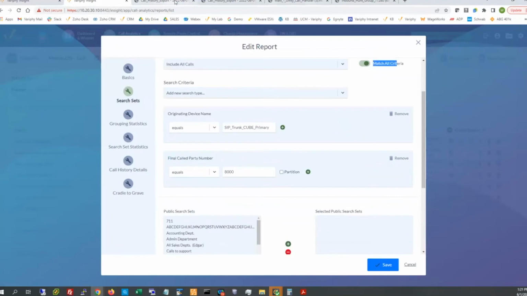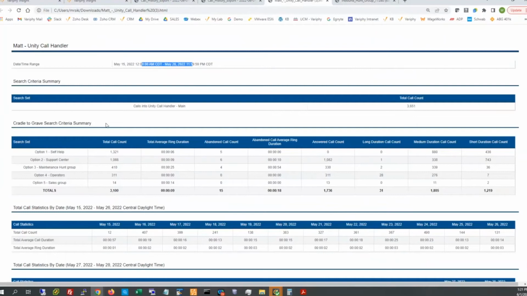But then from there, we want another subsection of all the menu options in that handler tree. Now I can see here we've got 1 through 5. Of these 3,651, I can see that I'm probably missing 551 calls. Maybe there's another option. Maybe those were 550-some calls that were entertained on an individual's voicemail box and weren't actually part of the handler. Certainly a little additional data digging could be used to figure that out, but let's just run with what we have here for now.